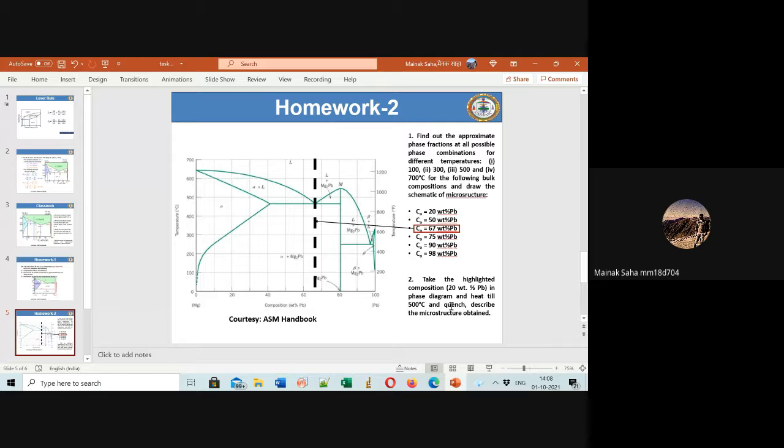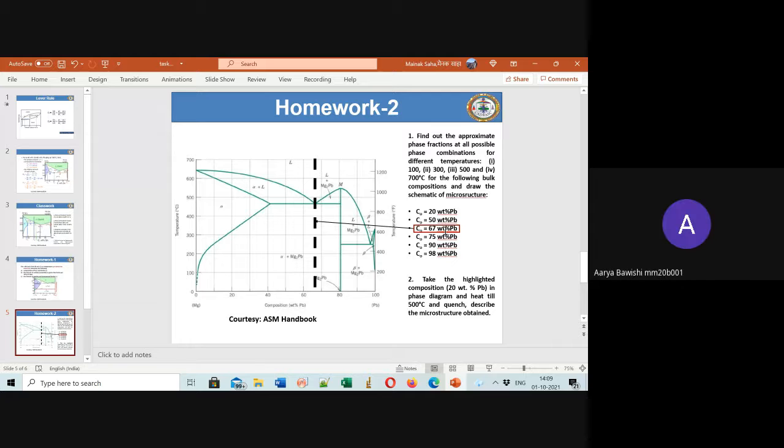For the first question, you don't have to draw the microstructure schematic. You just have to find out the volume fraction of the solid, the liquid, whichever phases you are able to find in this phase diagram. These are the overall compositions. I've also marked the eutectic point, which is 67% lead. Based on this, you have to find the volume fraction of the constituent phases at these points. Is this question clear?